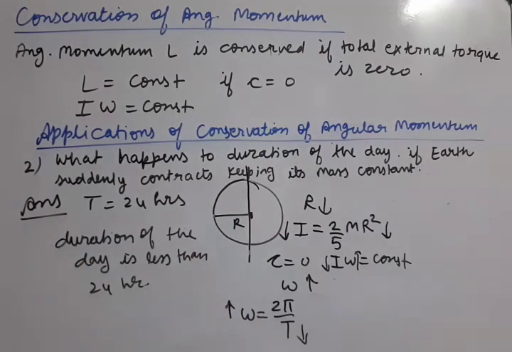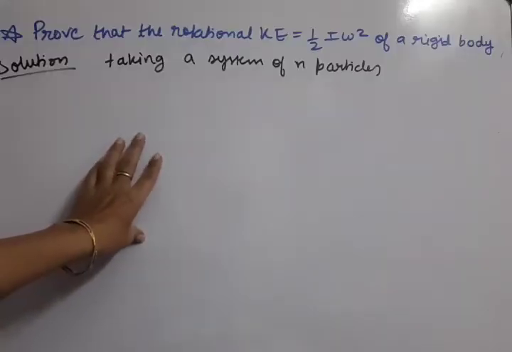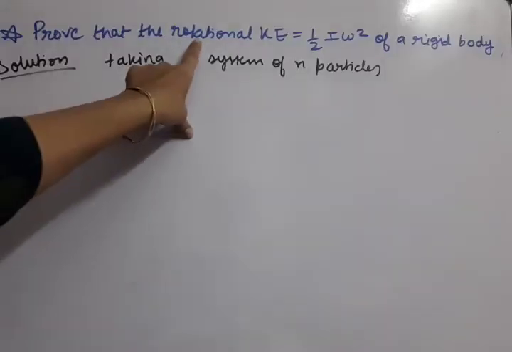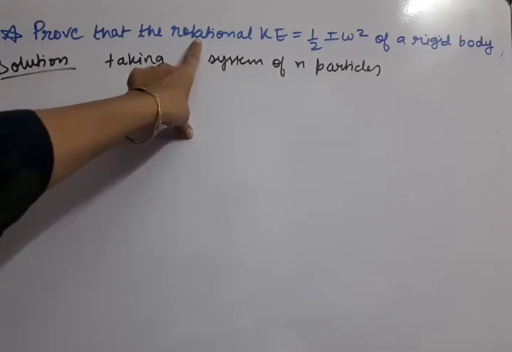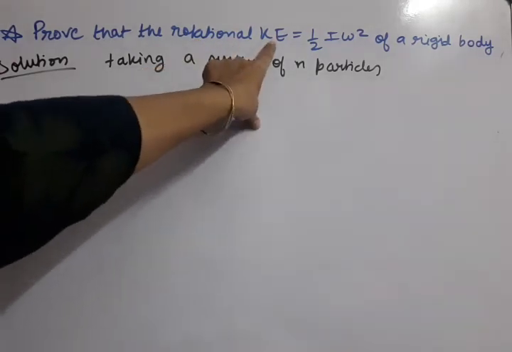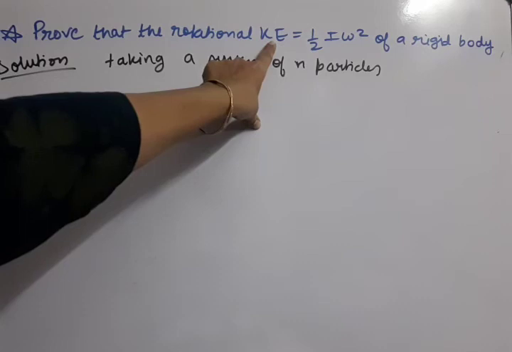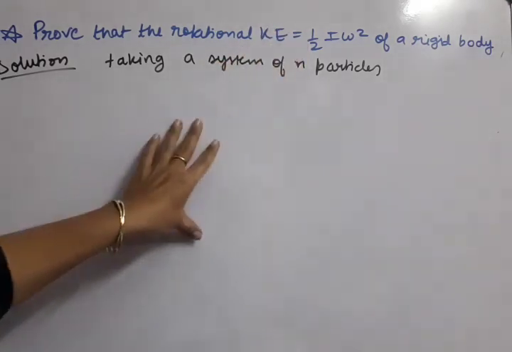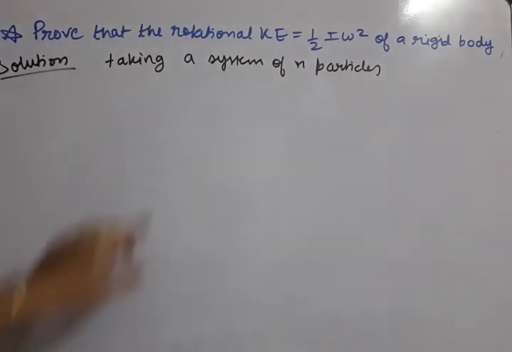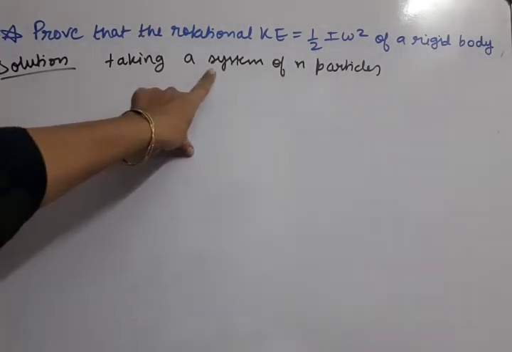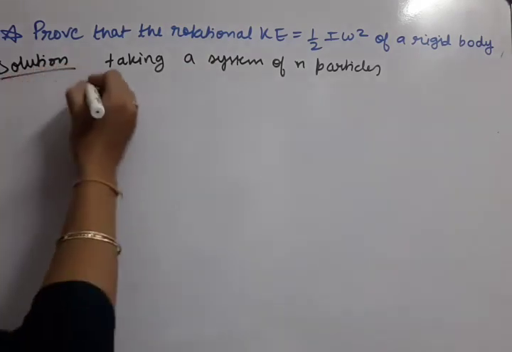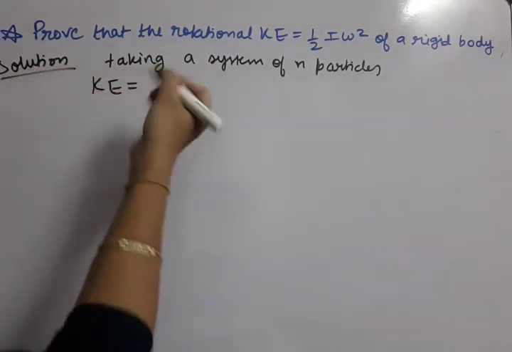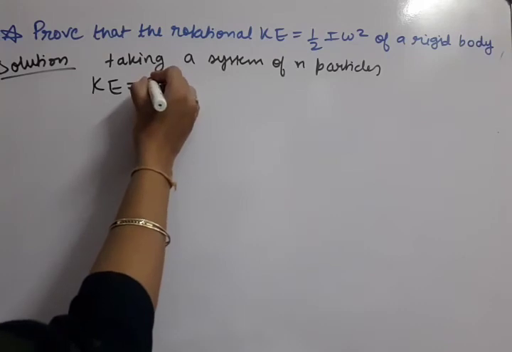Okay. The last theoretical heading of this unit is: prove that the rotational kinetic energy is equal to half I omega square of a rigid body. Rotational kinetic energy, we have to prove half of I omega square. This we have already discussed how to get directly, but we have a proper proof to do it. Let us start. Suppose we are taking a system of n particles. So the total kinetic energy of the n particles we can write as